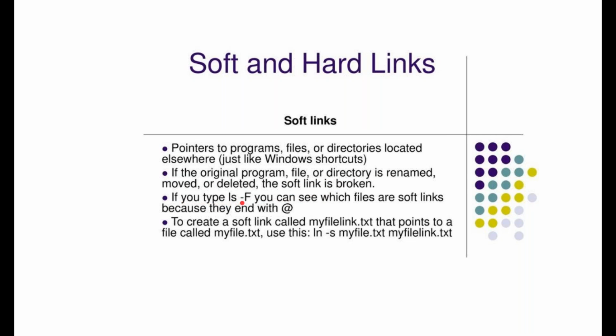If you type ls -F, you can see which files are soft links, because they end with an @. If you want to check the soft links, you have to use the option ls -F. It will show you all the soft links. To create a soft link, I told you the command is ln -s. This is my file and this is my soft link. So it will create a soft link towards my file.